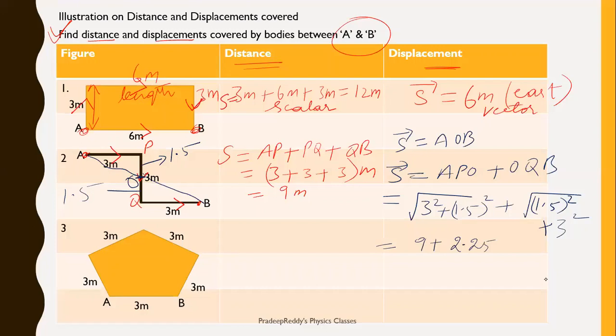So it is under root 9 plus 2.25, plus under root the same value. This is equal to 2 times under root 11.25, and this is in meter. This is the total displacement covered from A to B.